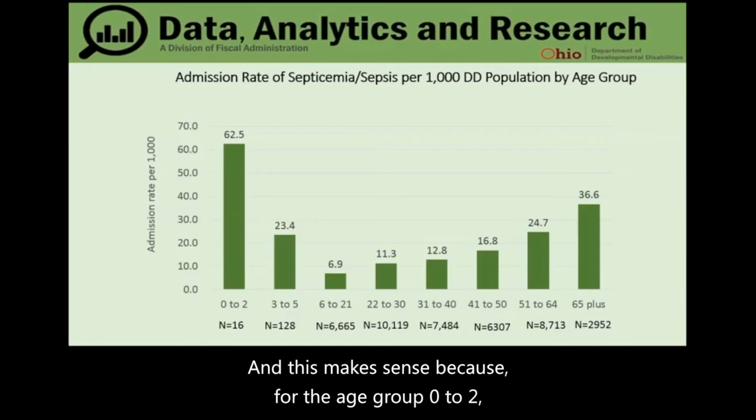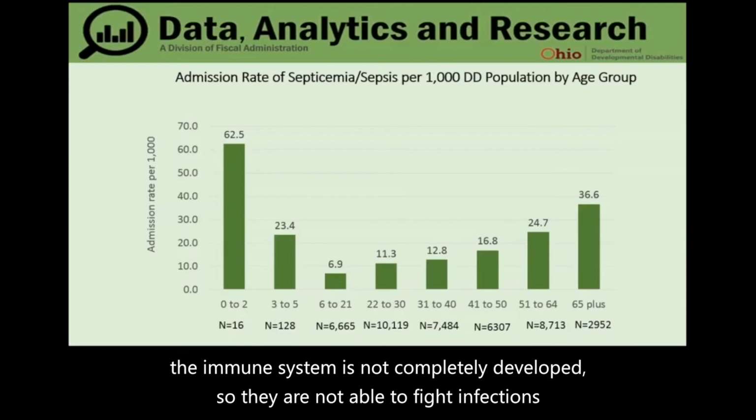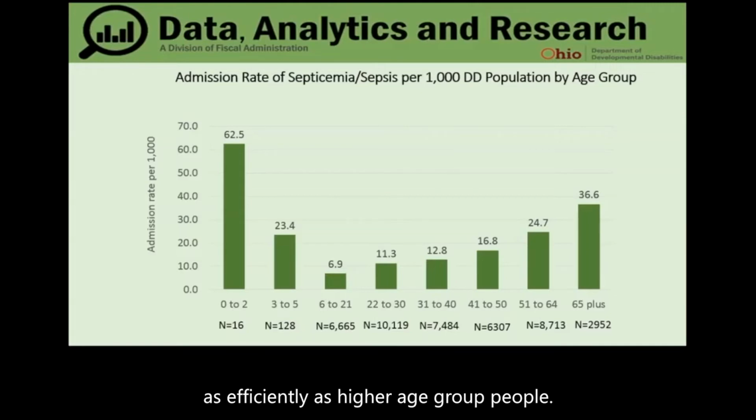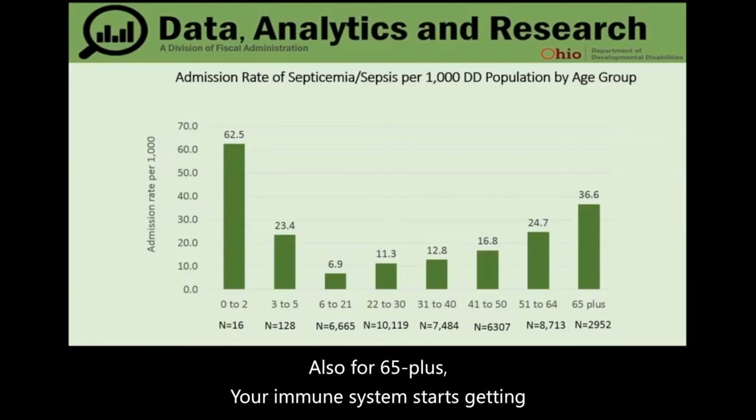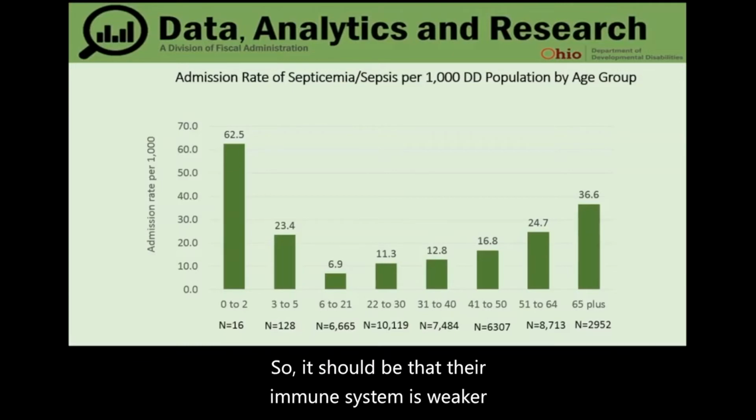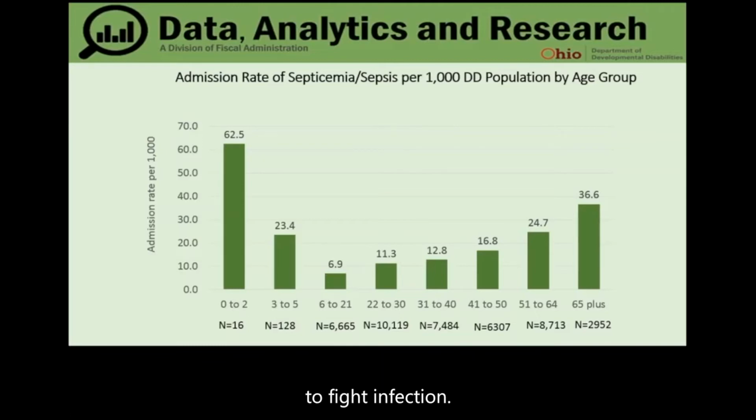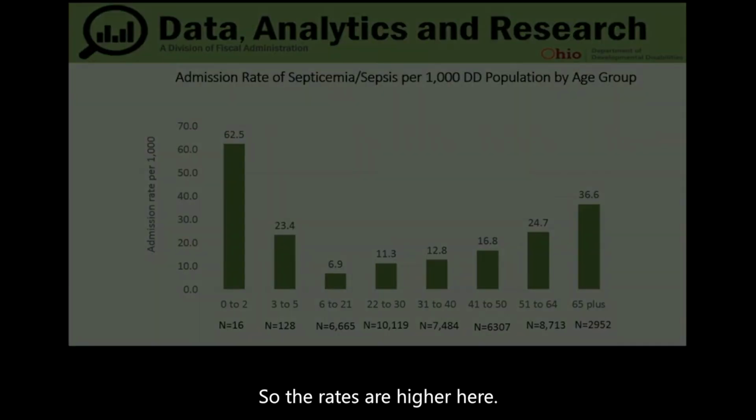And this makes sense because for the age group 0 to 2, the immune system is not completely developed, so they are not able to fight infections as efficiently as higher age group people. Also for 65 plus, your immune system starts getting weaker and weaker as age progresses. So their immune system is weaker to fight infections, so the rates are higher here.